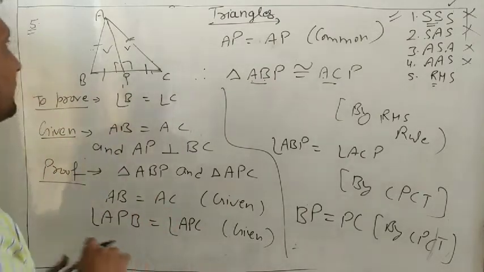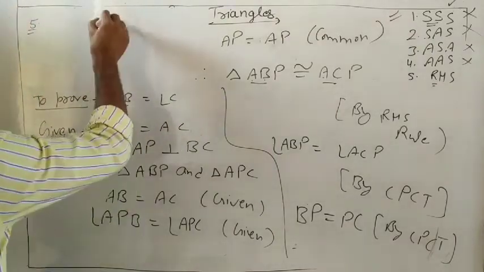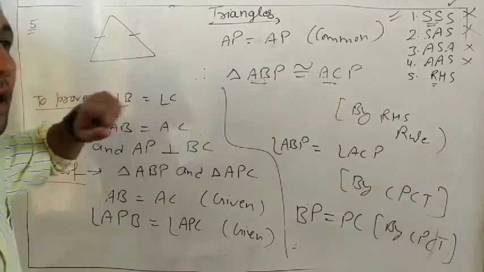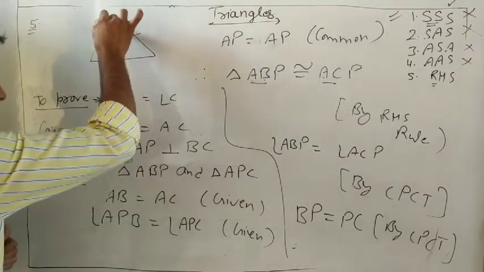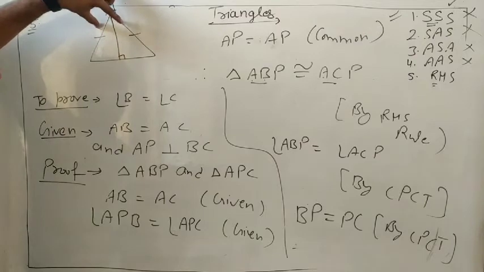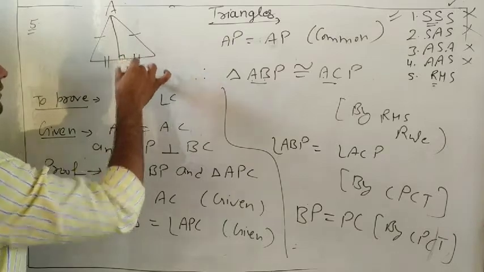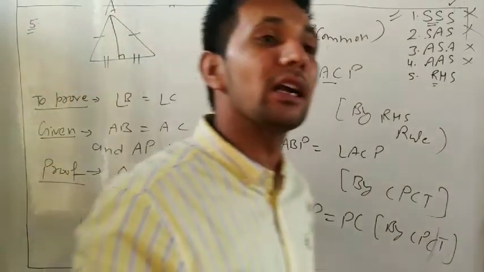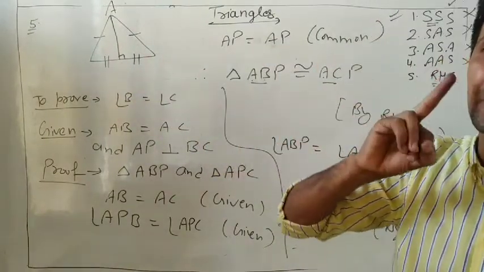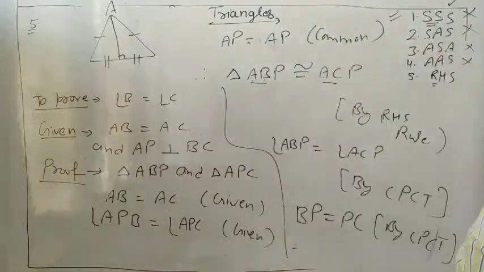This is also proved. Always remember, if a triangle is isosceles and we draw a perpendicular from the vertex of the two equal sides, then this perpendicular always divides the base into two equal parts. The angle is 90 degrees. This works not in all triangles, only in isosceles and equilateral triangles. Understand it?